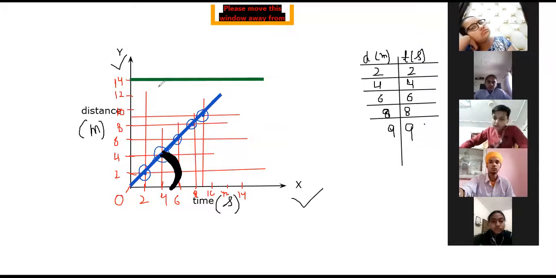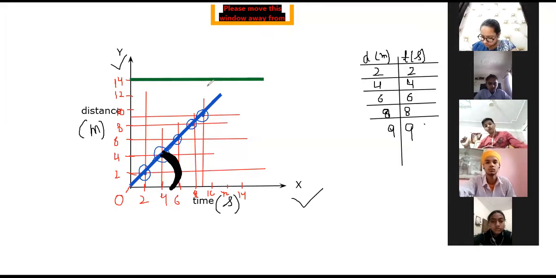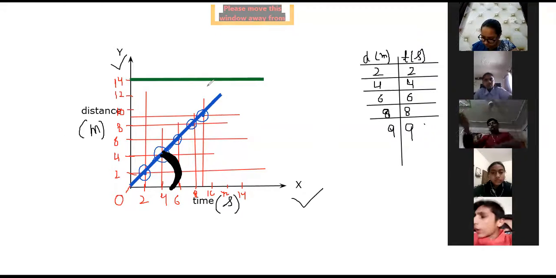Now make another note. जो हमने rest की line draw करी है, for that make another note.